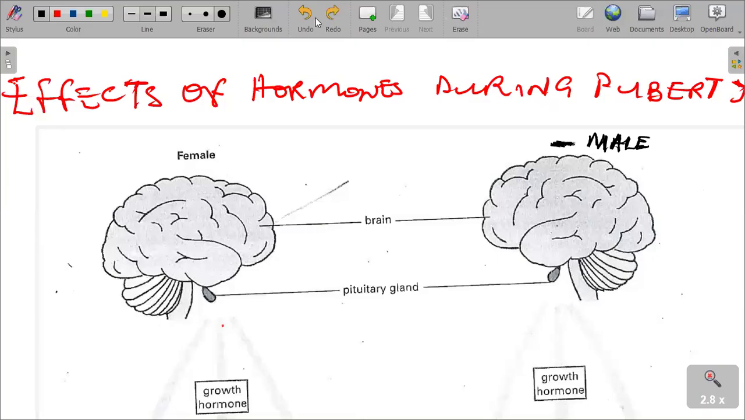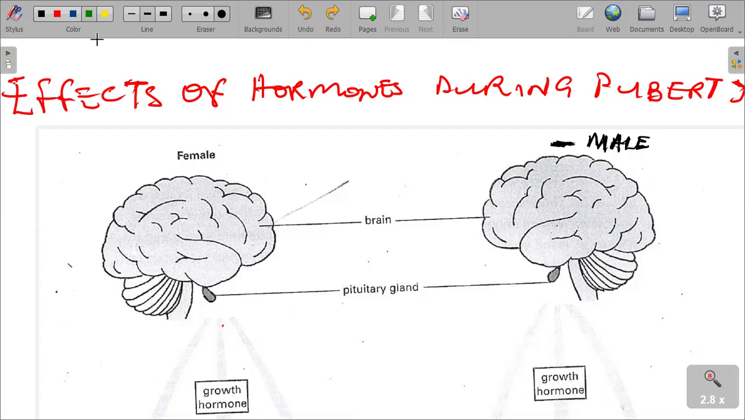Good day, class. I welcome you to our segment where we are going to talk about the effects of hormones during puberty. I just want us to quickly explore the main changes that take place during puberty, which are controlled by various hormones. First and foremost, I want to quickly define what puberty is.